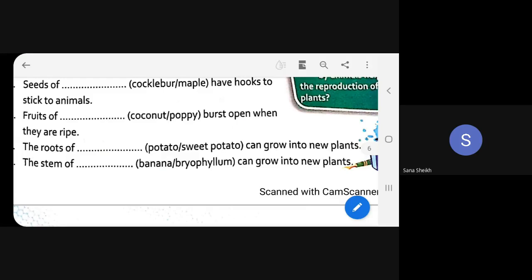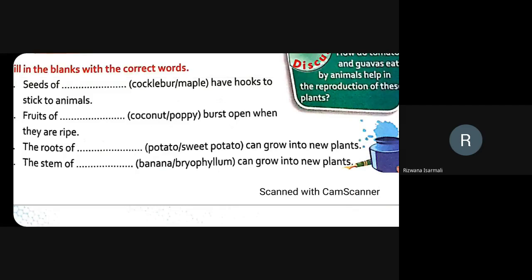Now the last one. Okay, read, beta. The stem of dash can grow into a new plant. What is the answer? Bryophyllum. No, read once again properly. Stem. It is reproduction through stem, not reproduction through leaves.